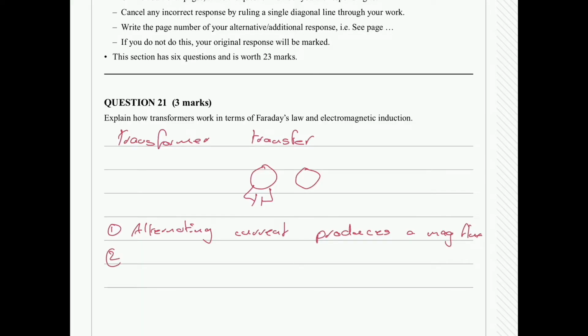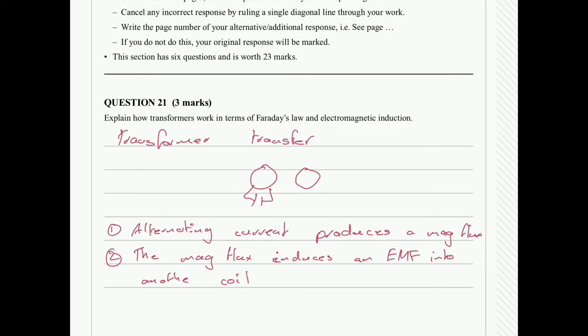Okay, so step 2, what is that mag flux doing? So we're thinking in stepwise fashion. Due to that changing magnetic field or that magnetic flux, we're going to create or induce an EMF into another coil. So the mag flux induces an EMF into another coil. And so that's going to be creating a step down or step up, depending on the type of coils you have set up, as well as the voltage.